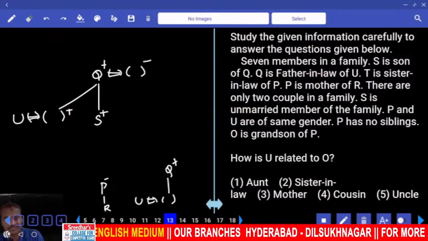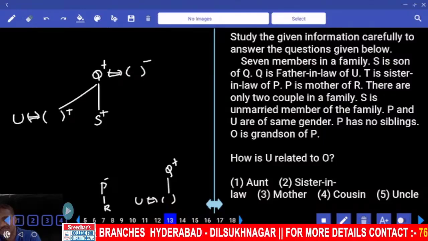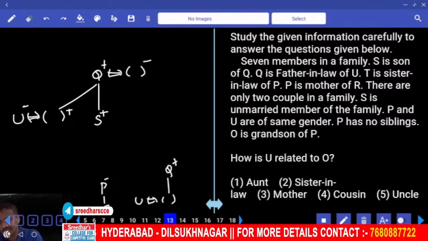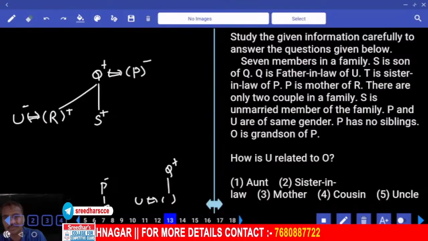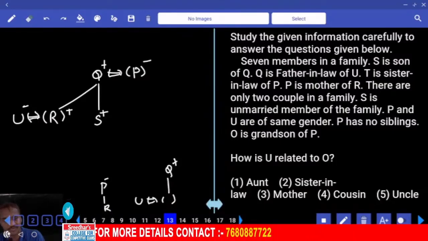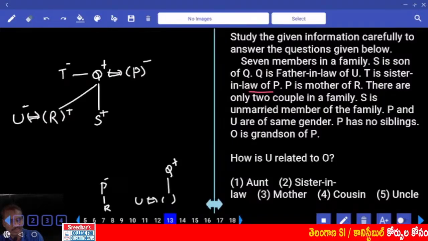P is the mother of R. As P is the mother of R, this person U is a female. P must be here. How many persons are done? 5 persons. And T is the sister-in-law of P. Can we have T here or not? T is the sister-in-law of P, and P is the mother of R.